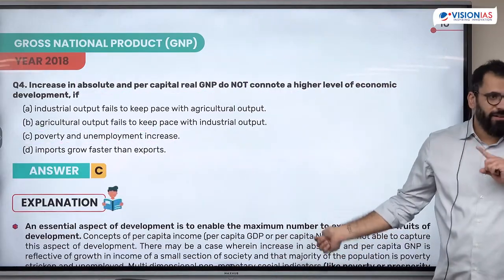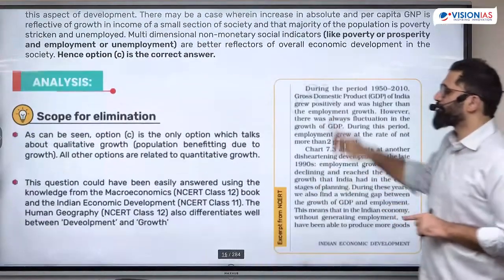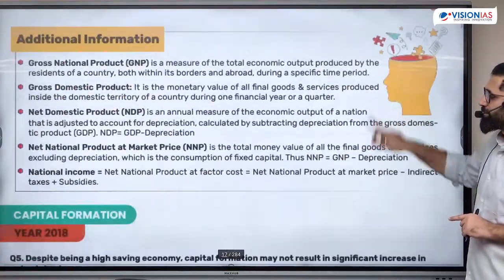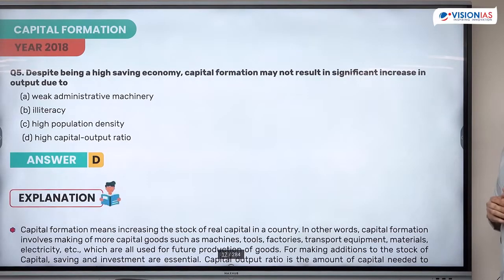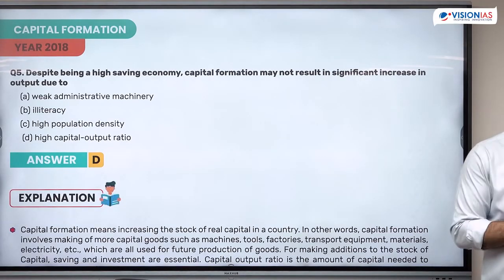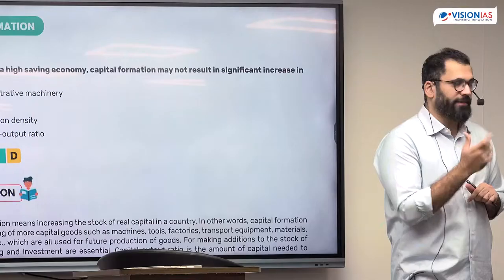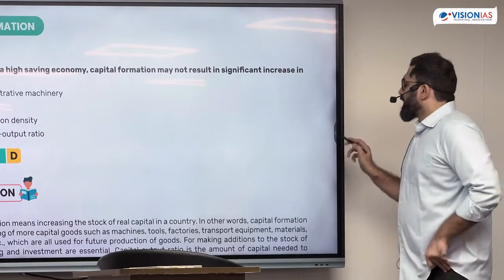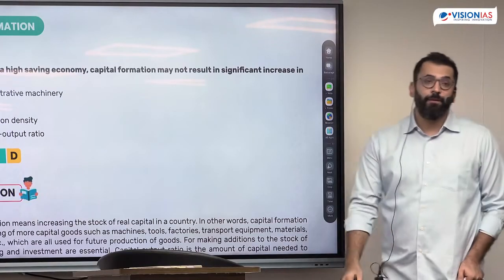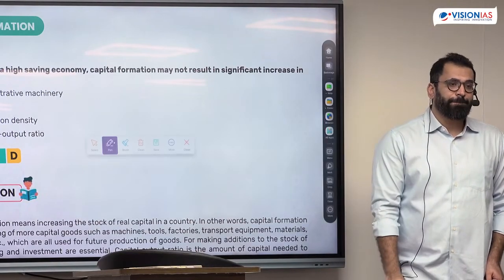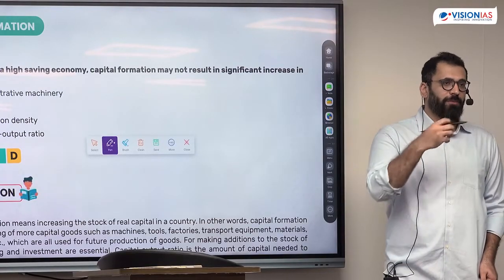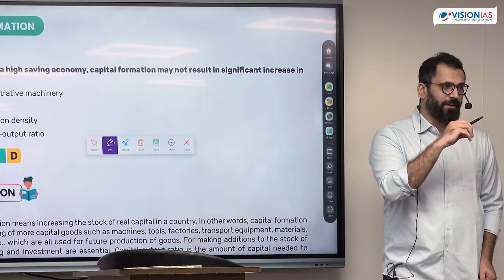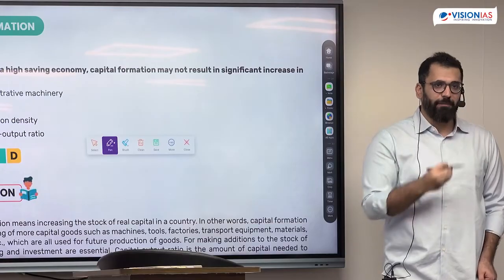Is it clear? Growth and development. Another interesting question. Despite being a high saving economy, capital formation may not result in significant increase in output. Meaning of capital formation. What is capital formation? So what future mein productivity बढ़ाए, that means addition to capital. How does that addition to capital happen?